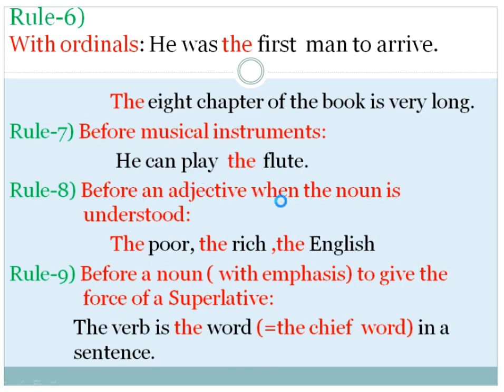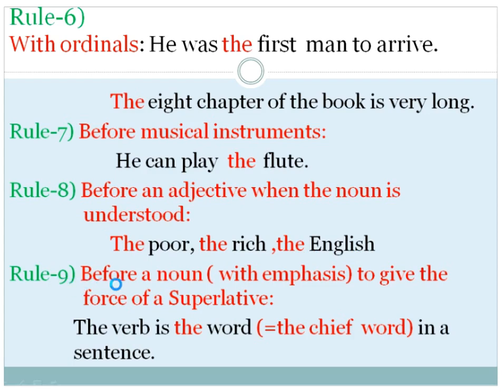Before an adjective when the noun is understood: the poor, the rich, the English. There are three words here: poor, rich, English, and these are adjectives, but we use these adjectives as nouns. So we use the article "the" here. The poor means the poor people. The rich means the rich people. The English means the English people.